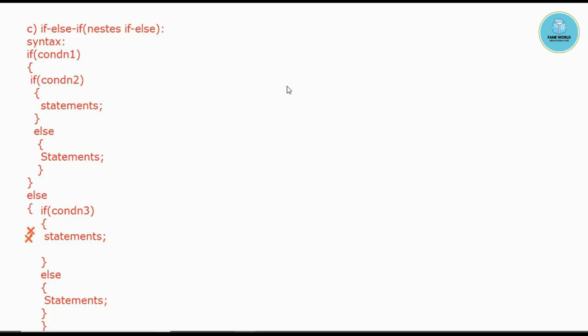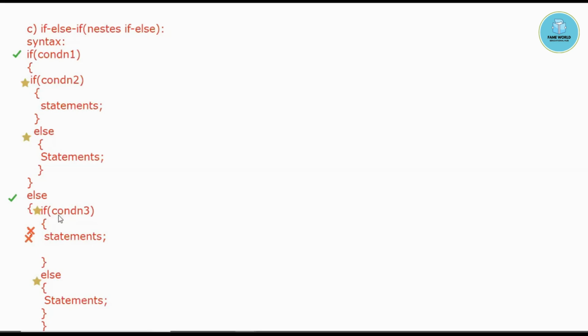and it is this one. For this if, this else block is here. So for this if it is here, and for this if, this else is here, and for this if, this else is here. Now if the first condition is false, then it will come to the else of the first if. And then as we are working with the nested if else and we have to nest three conditions, in the nested if else we have to nest three conditions minimum.